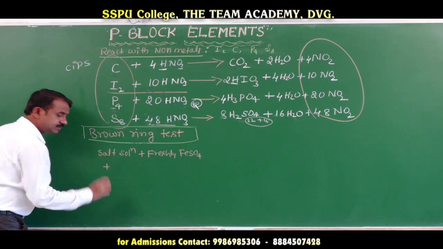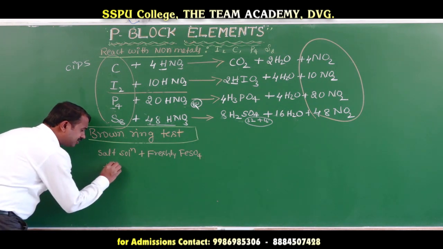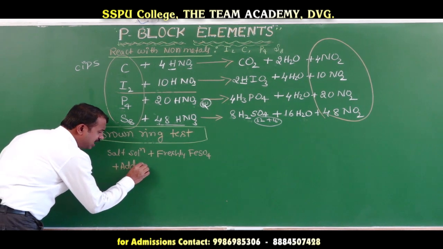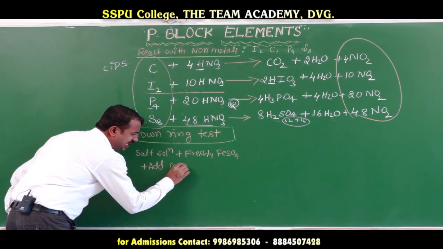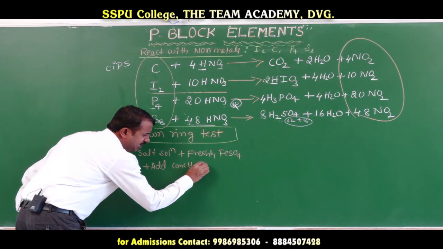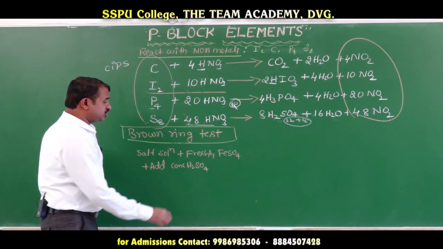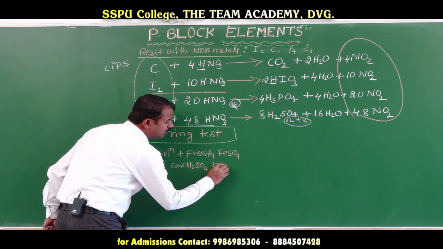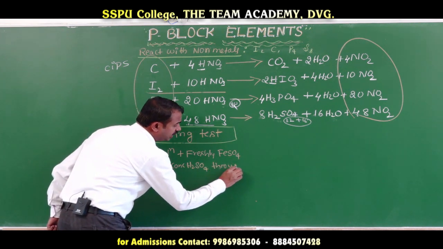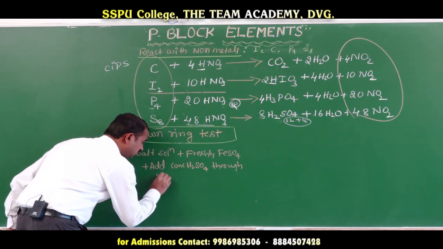And add slowly concentrated sulfuric acid through the neck of the test tube, through the mouth of the test tube.